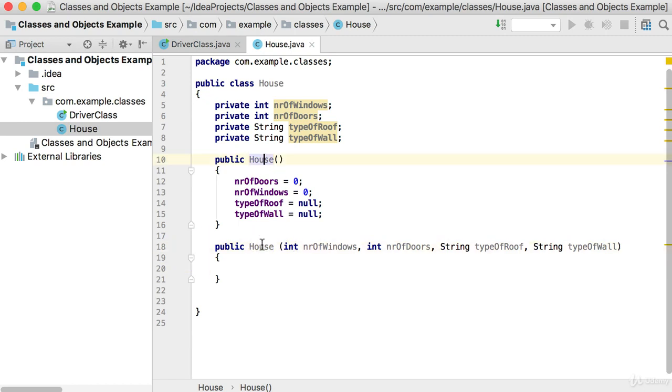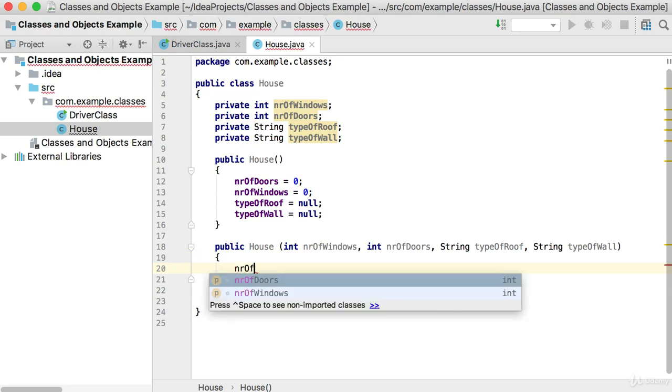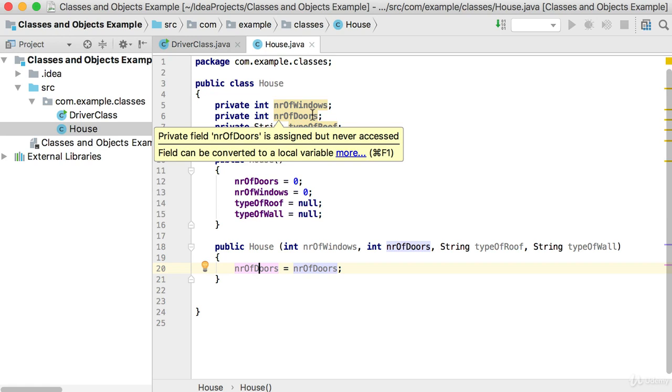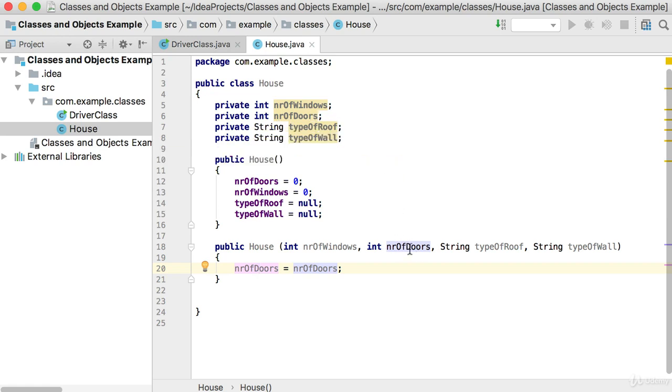In this case, I'm overloading the constructor here, and remember the constructor method is the method that will construct your object. So in this case, we can then set number of windows and number of doors not to 0, but to the values that were passed in here. So I'm going to say, let's start with doors first, number of doors equals number of doors that was passed there. But now you can see this is a bit confusing, because am I talking about number of doors there, or the number of doors there?